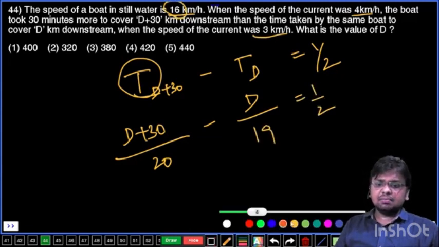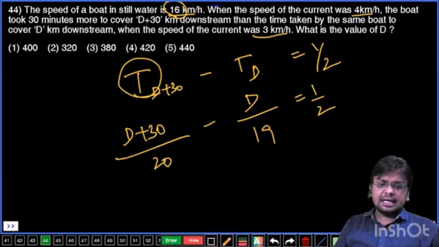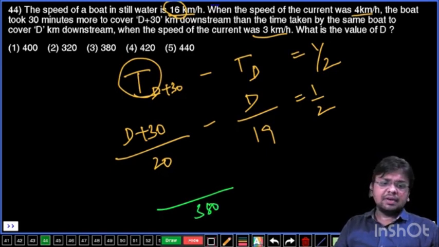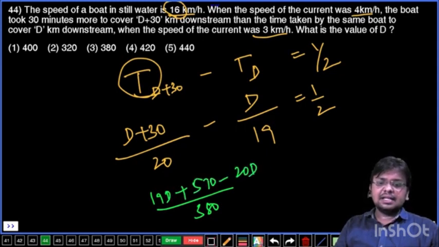Now take the LCM for both 20 and 19. LCM for 20 and 19, since they are consecutive numbers, is the product, that is 380. So 19 times (d plus 30), 19d plus 19 into 30, 570, minus 20 times d, that is minus 20d, and that value equals 1 by 2. 2 how many times here?